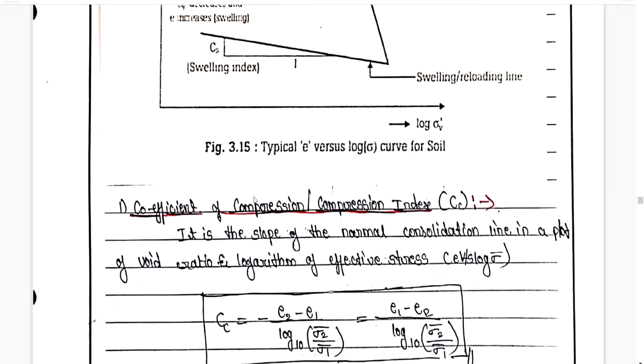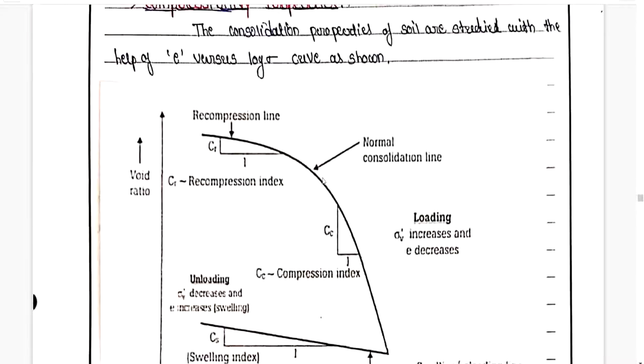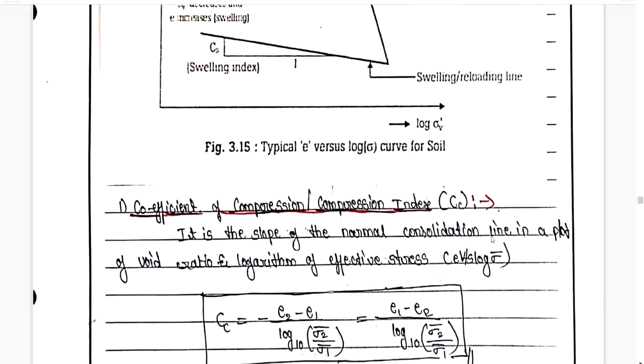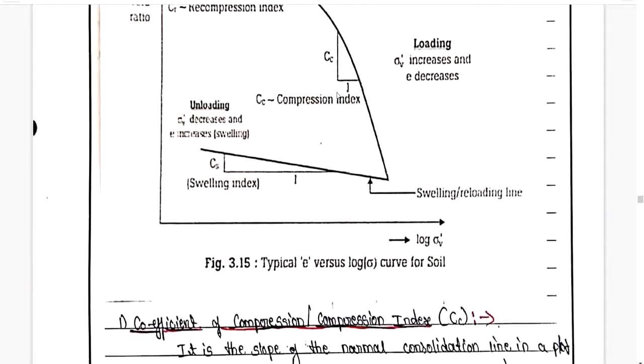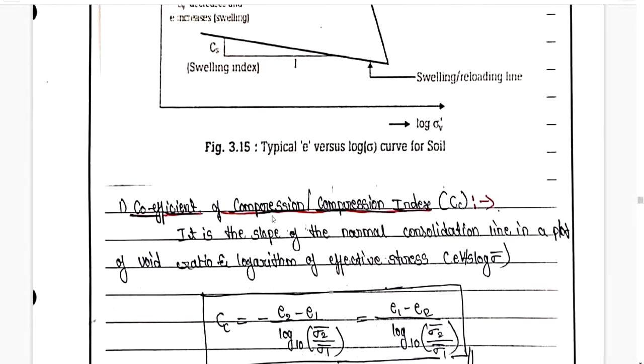So we'll see further the coefficient of compression or compression index, Cc. How are we going to find out Cc? It is the slope of the normal consolidation line. So this is the normal consolidation line. It is the slope of the normal consolidation line in a plot of void ratio and logarithm of effective stress. So the logarithm of effective stress and void ratio is the plot which we are having. Whatever the slope of the normally consolidated line is, that slope is nothing but the compression index.